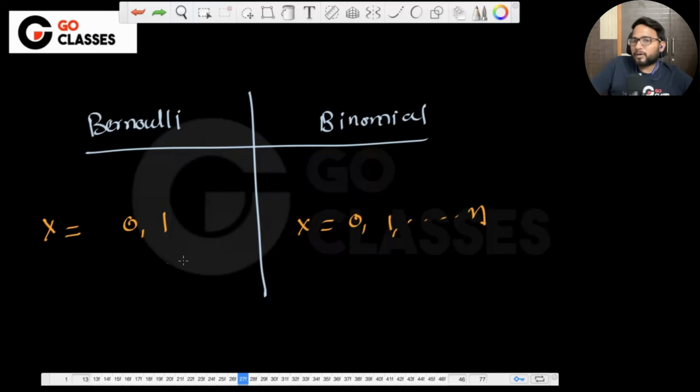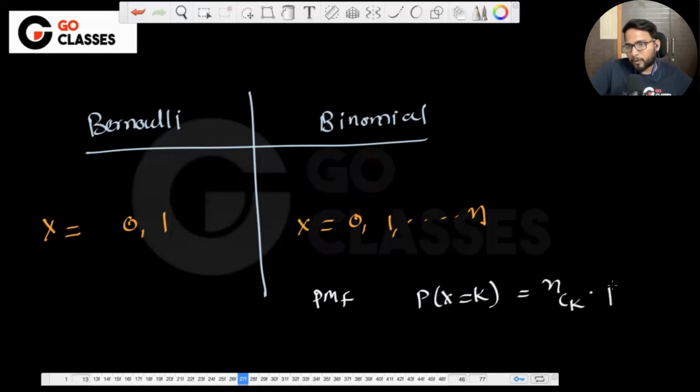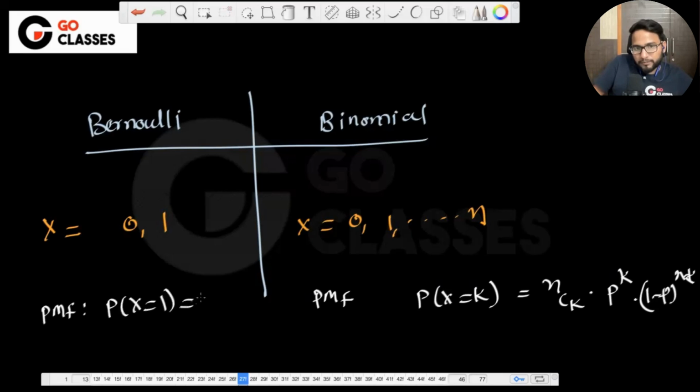So the possible values of x are different. Obviously, there will be many differences. The difference in PMF, then there is a difference in everything, right? So obviously the PMF here, we have just derived, the probability of x being k is nCk into p power k into (1 minus p) power n minus k, and here the PMF of x being 1 is p, right? Okay.